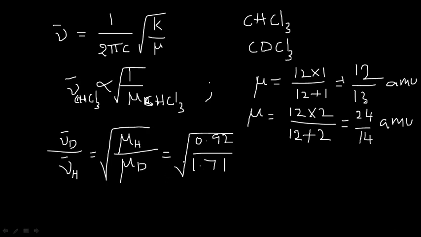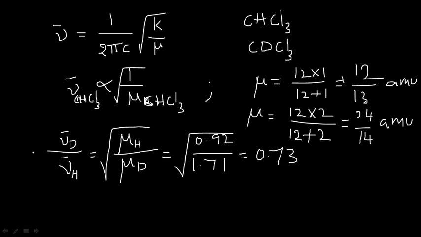So 0.92 divided by 1.71, under root. On calculation and simplification, it comes out to be 0.73. So the wave number of CDCl3 divided by the wave number of CHCl3 is equal to 0.73.